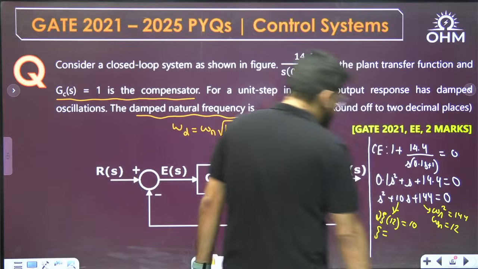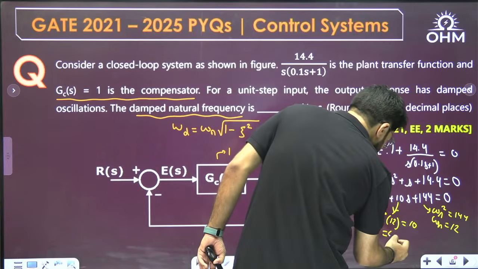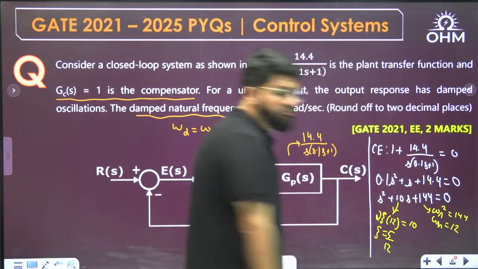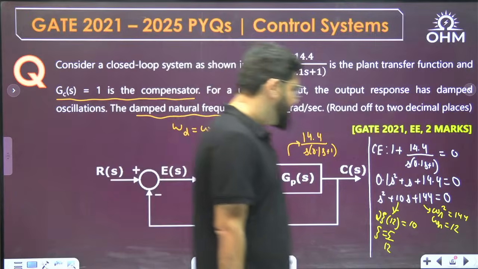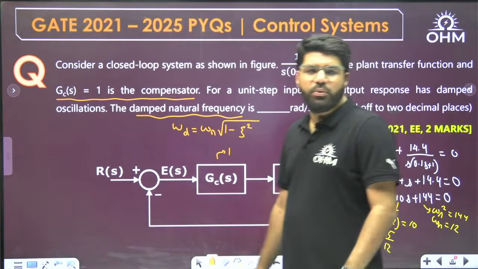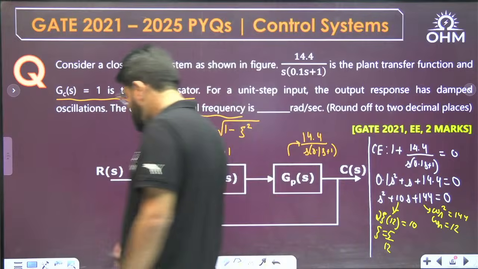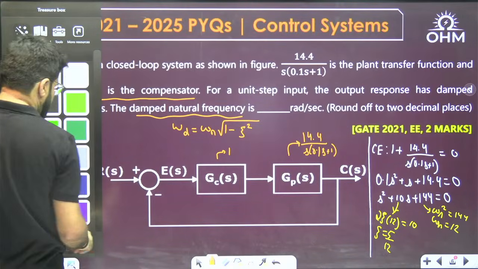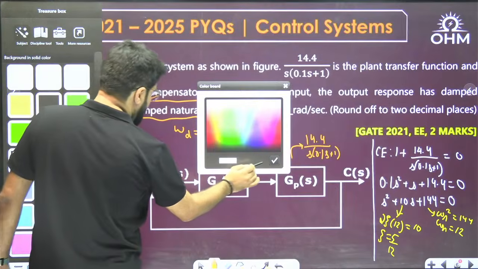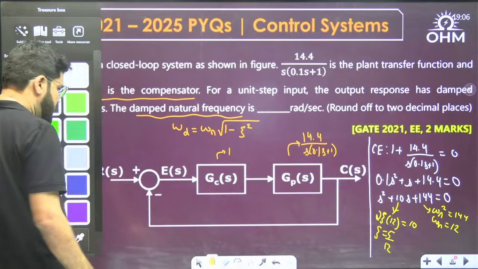So, zeta here will be, you can cancel 2 there. So, zeta can be 5 by 12, correct? Zeta here can be 5 by 12. So, the question is damped frequency of oscillation. Dinu has some answer, 10.9. Okay, Dinu has some answer.